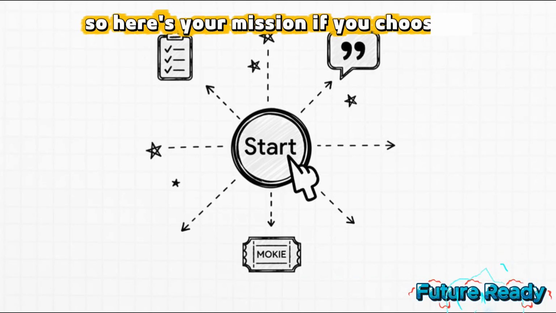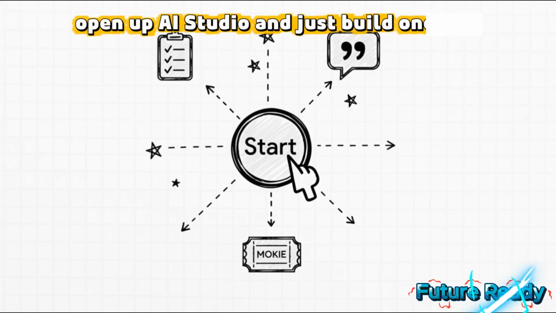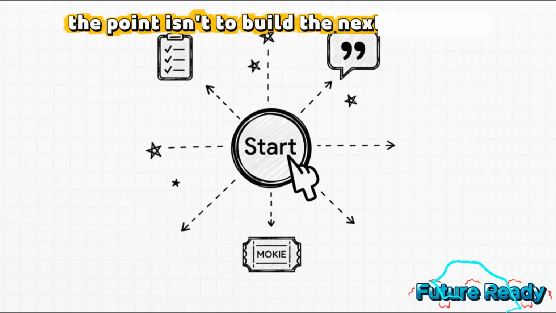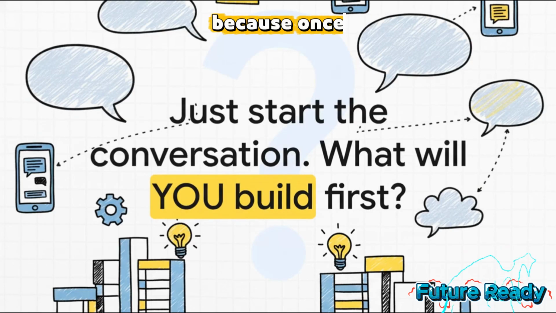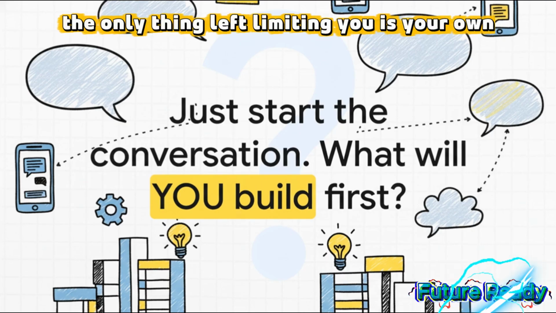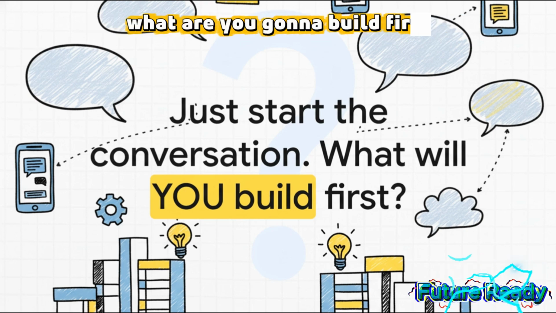So here's your mission, if you choose to accept it. As soon as this is done, open up AI Studio and just build one tiny thing. It could be an app that gives you a random dad joke or a simple to-do list. The point isn't to build the next Instagram, the point is to just start the conversation. Because once you realize that building something amazing is really just about having a good conversation, the only thing left limiting you is your own imagination. So my question for you is, what are you going to build first?